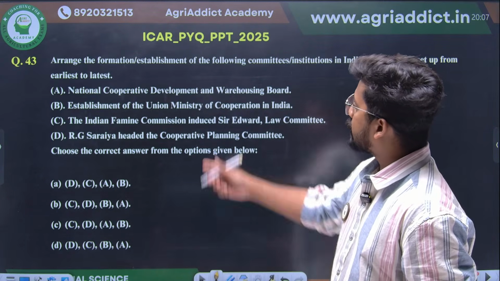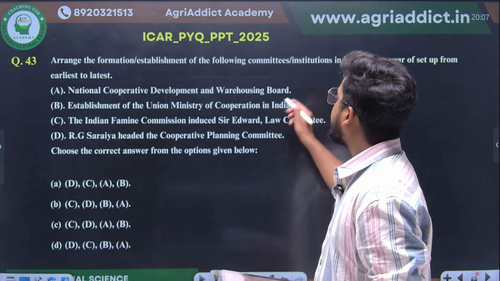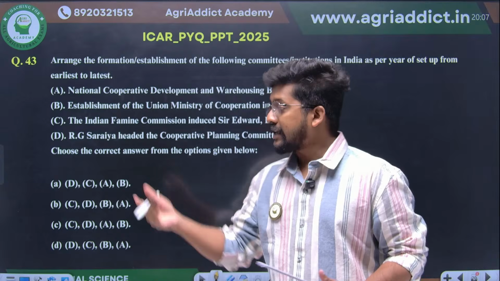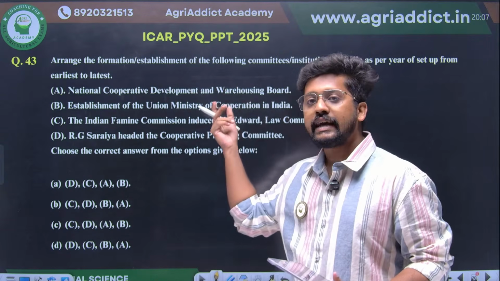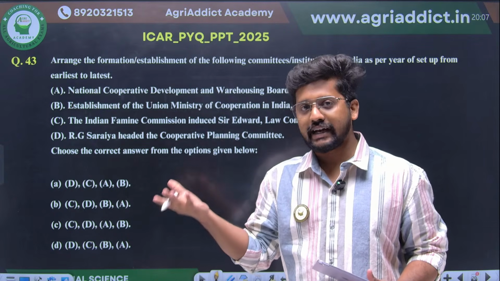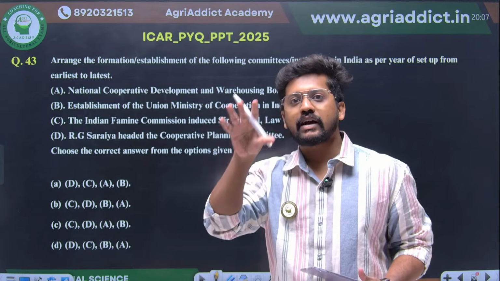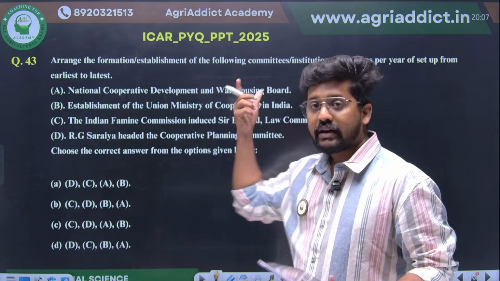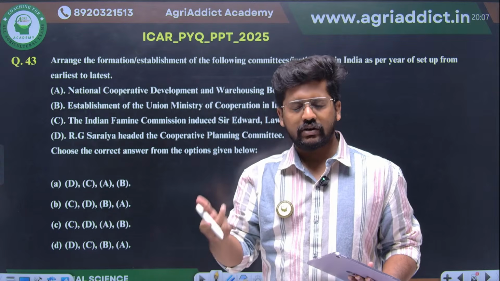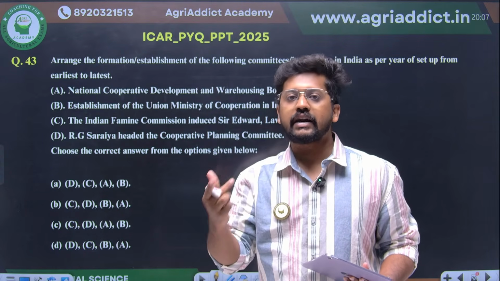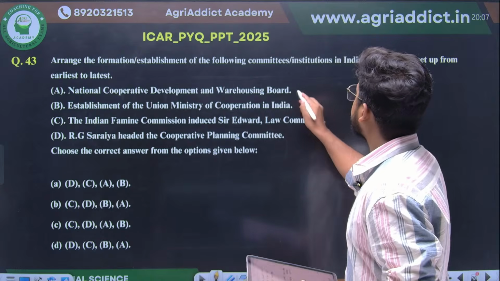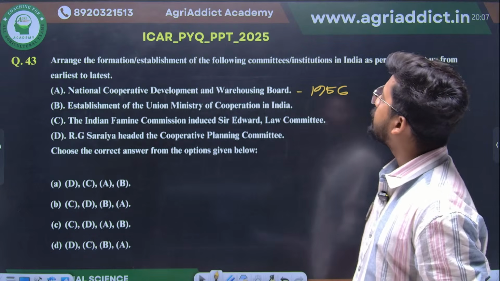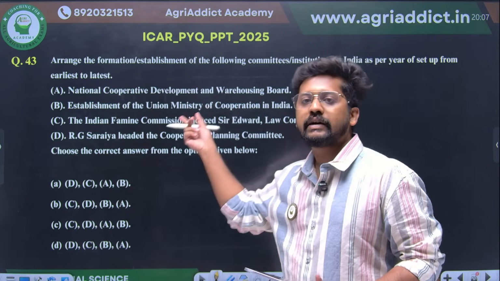The National Cooperative Development and Warehousing Board was based on the National Cooperative and Warehousing Act of 1956. Based on this board, we set up the Central Warehousing Corporation and State Warehousing Corporation. All these things are coming under 1956 and 1957. Then the establishment of the Union Ministry of Cooperation of India has actually happened very recently.